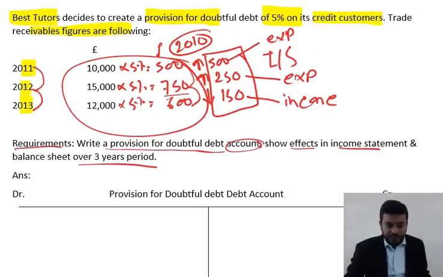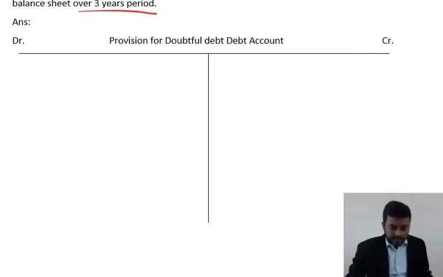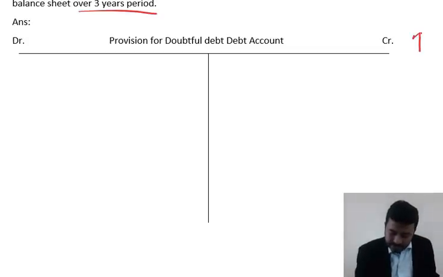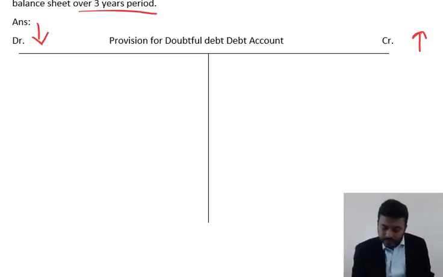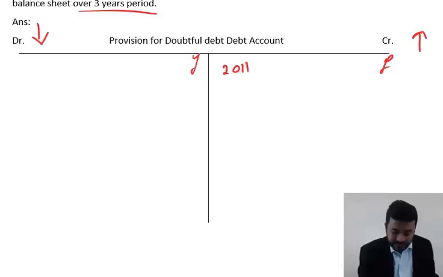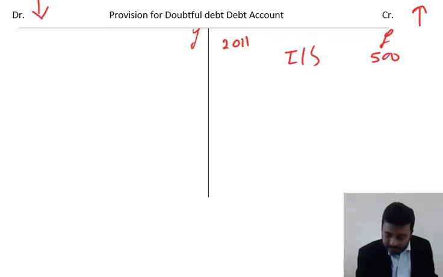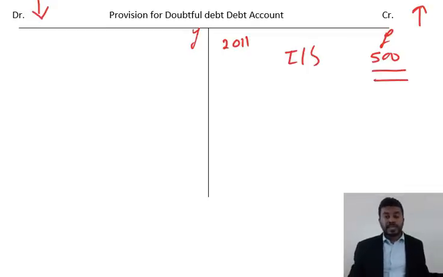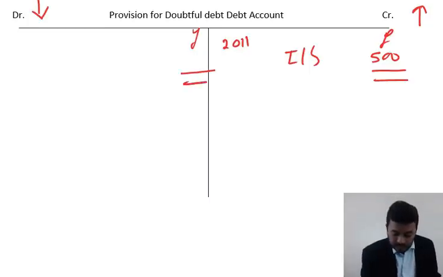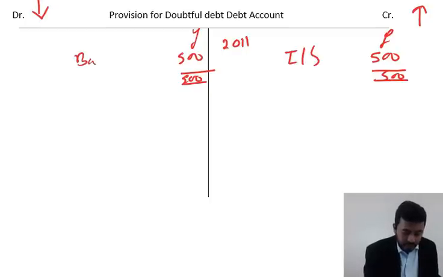Let's do the T account. Yet again, it's a credit account. So anything makes it up on the credit side, makes it down on the debit side. Pound sign over the 3 years, 2011, 12, and 13, starting with 11. There is a clear increase of 500. That's what we're going to show in our income statement as an expense. That's why in the detail we're writing income statement. Nothing more to show 2011. That's your total 500. We'll write the bigger side, both sides 500. Nothing to take away. All of it becomes your balance CD